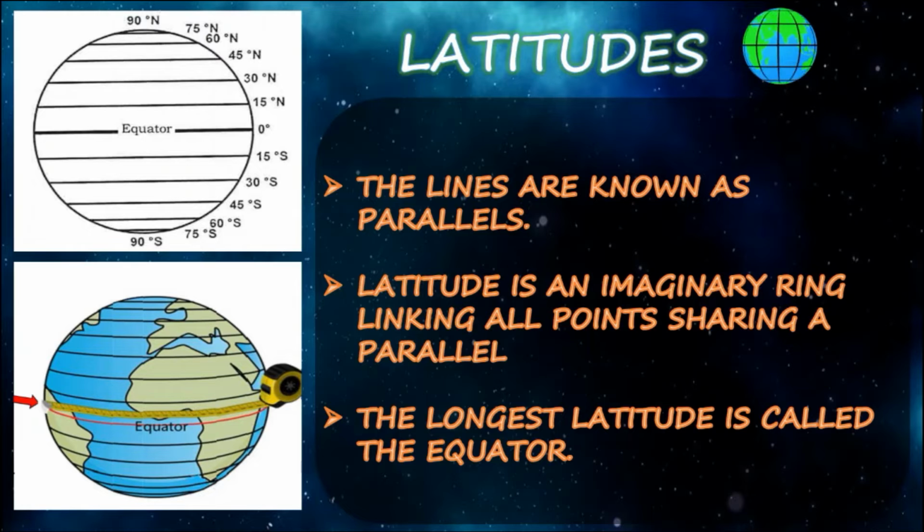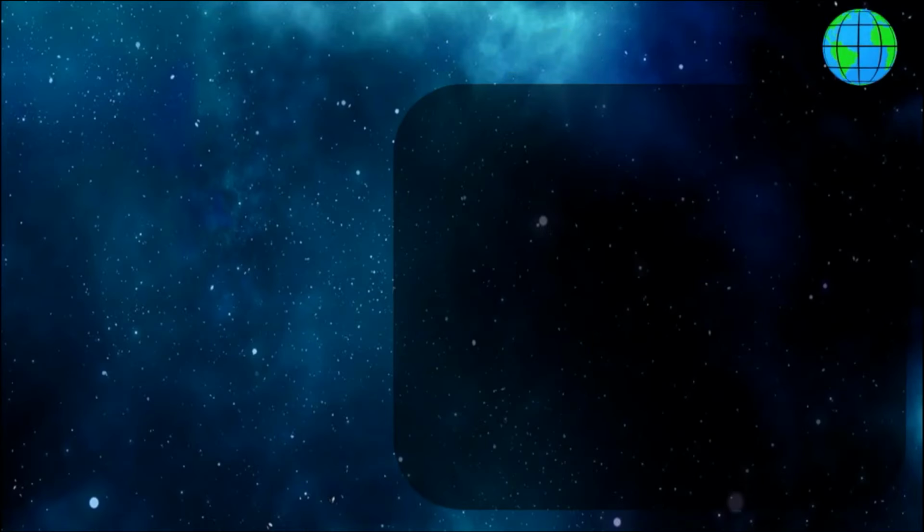The 90 degree latitude on the north is the north pole and is marked as 90 degrees north, and the 90 degree latitude on the south is the south pole and is marked as 90 degrees south, and 0 degree is the equator. You can see in the upper picture 90 degrees north, 90 degrees south and 0 degree at the equator. The 0 degree latitude is already explained in detail. These are the latitudes which are given special names.